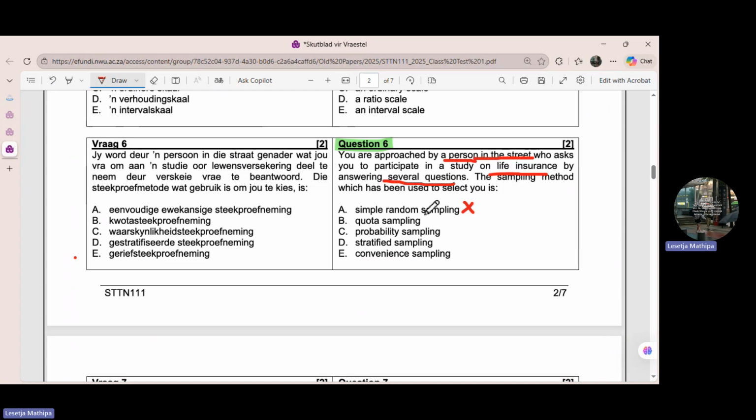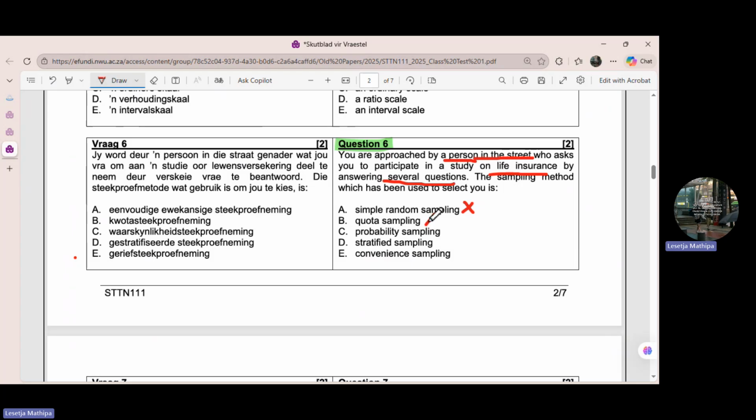So, okay, let's look at the one for the cluster sampling. With cluster sampling, the population is divided into segments, and we deal with clusters of elements from each segment that is included in the sample. But in this question, you are approached by a person in the street who asks you to participate in a study on life insurance by answering several questions. You can see that this one cannot be under cluster sampling, like I explained.